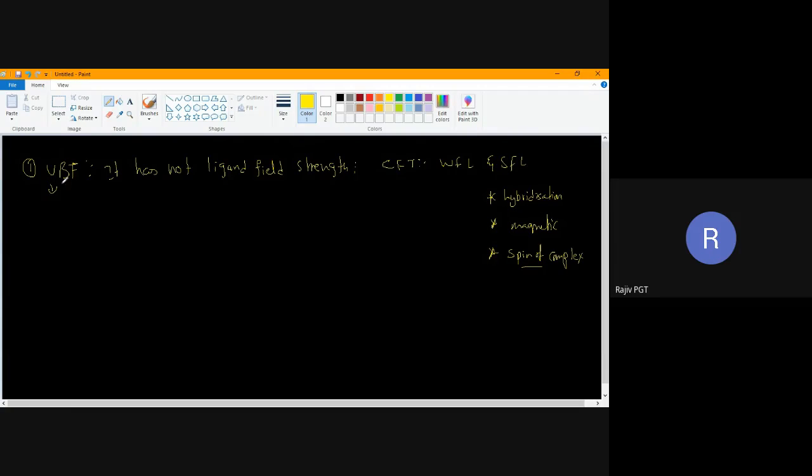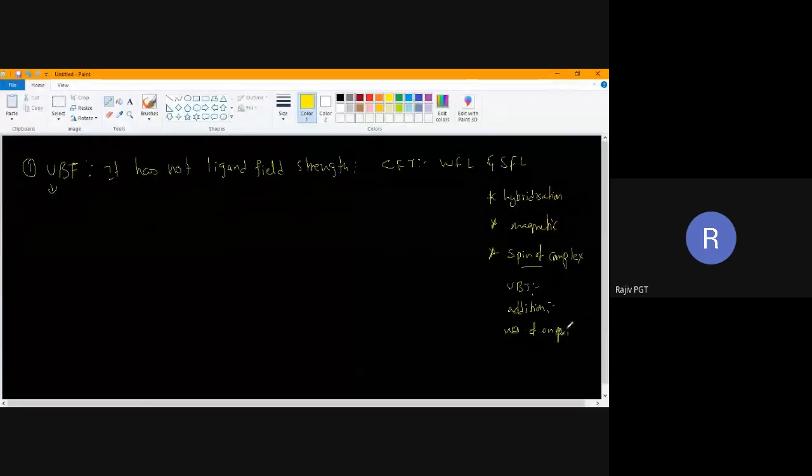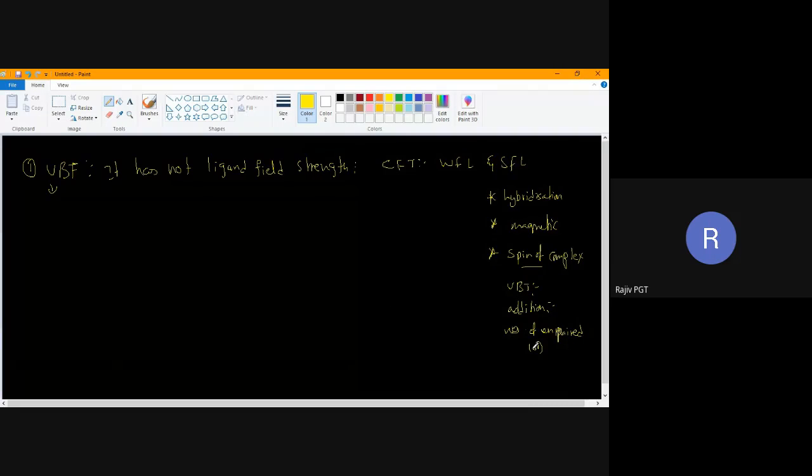Now in VBT, we cannot predict hybridization unless they provide magnetic moment. In VBT, we require additional data. The additional data is either the number of unpaired electrons should be provided. Do you remember I used to give these? It is having 2 unpaired electrons, 3 unpaired electrons, or 4 unpaired electrons, or I used to provide magnetic moment. Then only we are able to predict its hybridization. Now in CFT, we do not require all those.